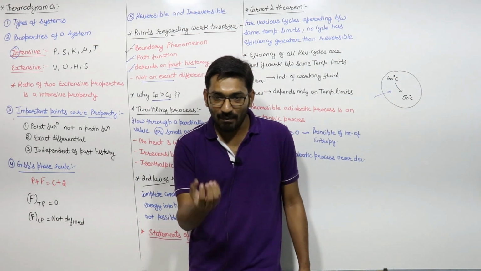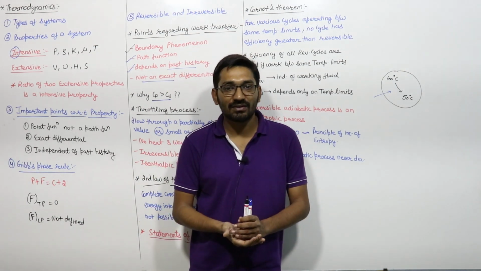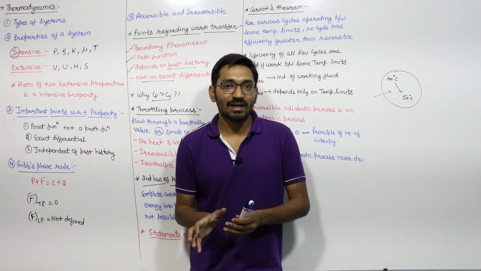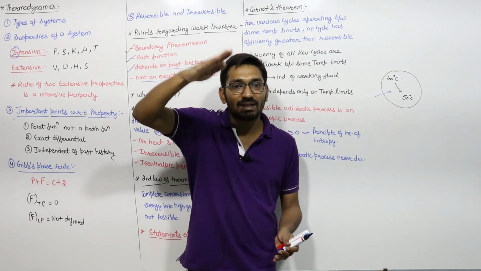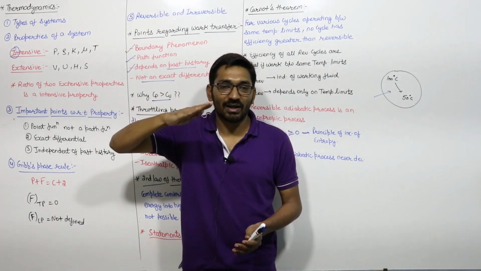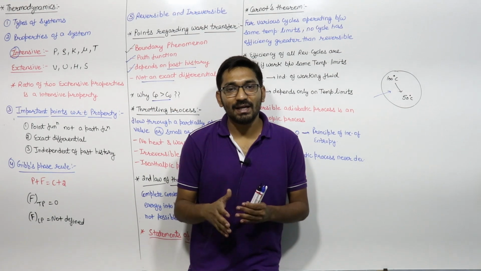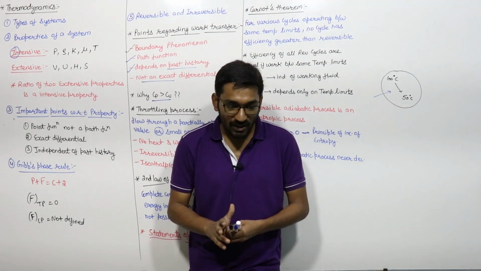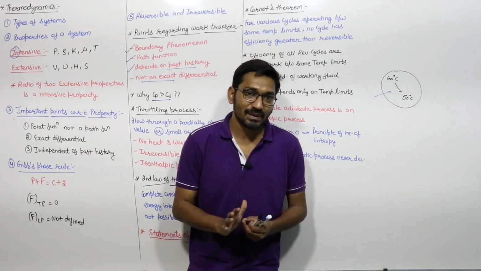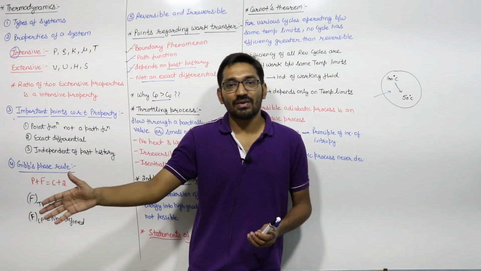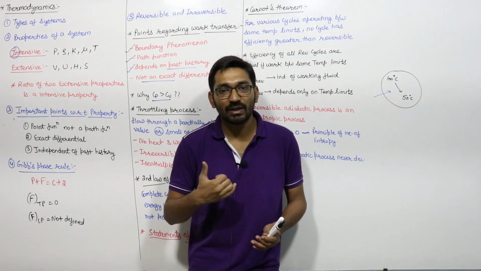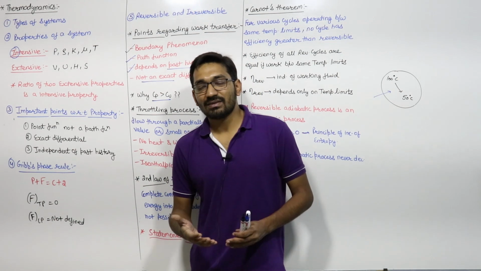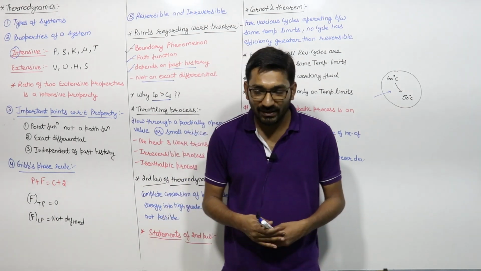So if the amount of heat you are giving to that system, some part of that heat will be consumed in moving the piston. Piston को move करने में कुछ work consume कर जाएगा, and the remaining part of heat will be converted into the internal energy. Right. So if you want to increase the temperature of the gas by the same amount as in the constant volume process, then you have to give more heat to the system. Then we can say that your Cp is greater than Cv.